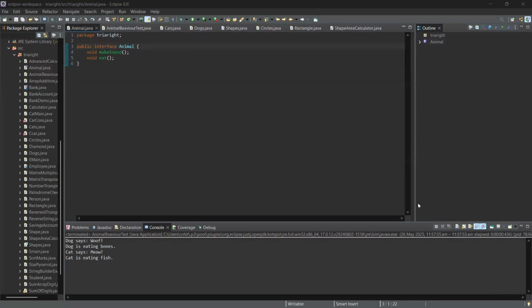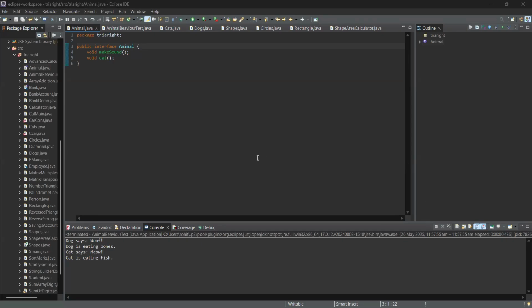Now moving to the next task, we have to implement animal behavior. Implement the animal interface with dog and cat classes in Java. Let's create an interface Animal. This is an interface, public interface Animal.